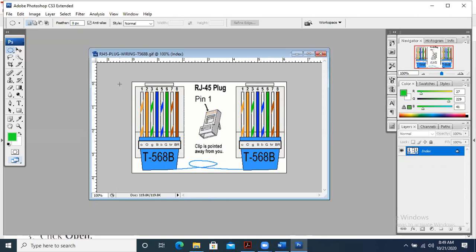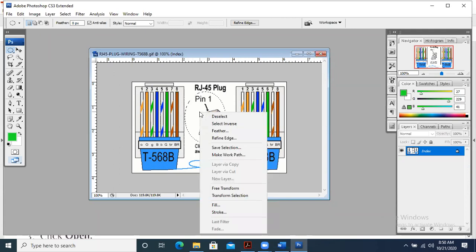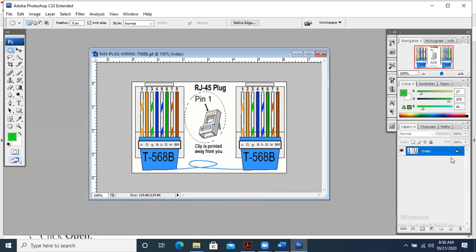Now I'm taking the elliptical marquee tool, meaning in round shape, not in rectangular shape. I select this portion in this way. Fine. Now there are two ways. Either I should take a new layer and move it, or I will right click on it and I can make a copy for it. Okay, the copy option is right now closed.